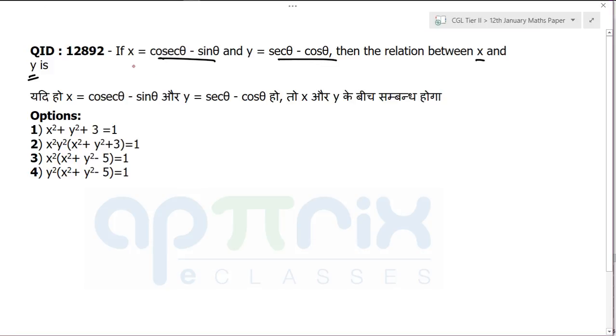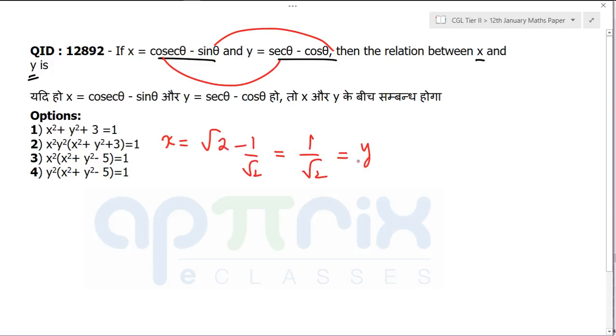That is very important, right? We want to make it a little simpler calculation. Let's make x and y equal, because we know at 45 degrees sin theta and cos theta are equal, cosec theta and sec theta are equal. So if I put theta equal to 45 degrees, this will be root 2 minus 1 by root 2. You can further simplify it and you'll get 1 by root 2. This will be x also and y also.